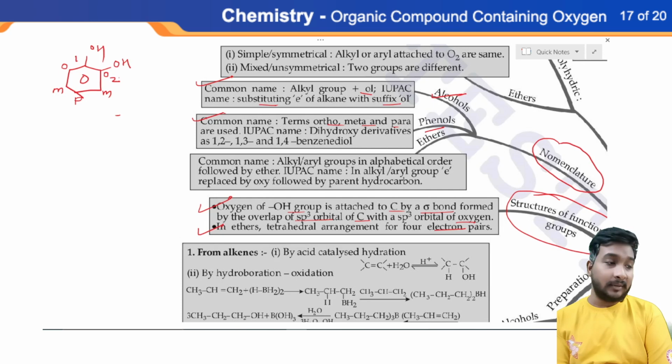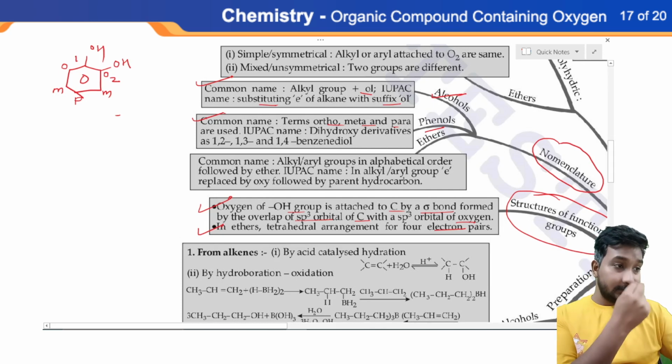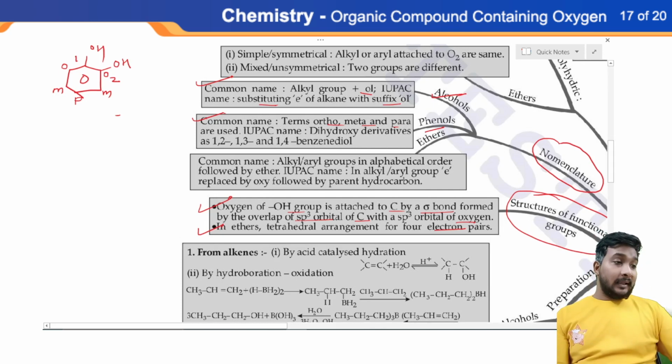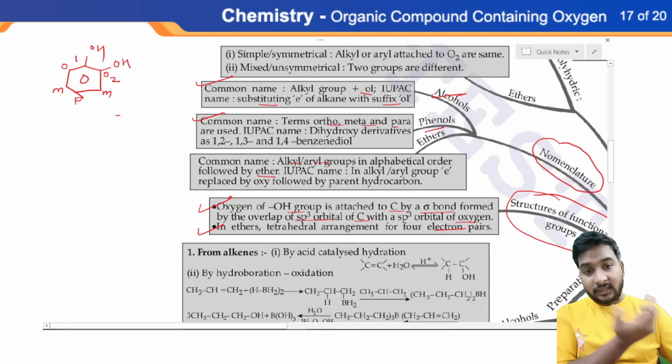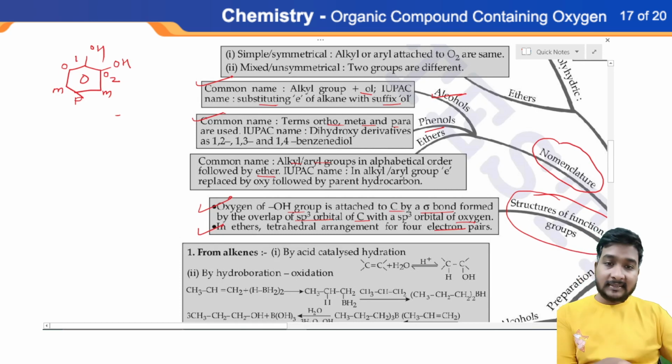This is a system of common naming. Now in ethers, common naming: alkyl or aryl groups in alphabetical order followed by ether, like dimethyl ether, diethyl ether, ethyl methyl ether, ethyl propyl ether. All of these things are given in NCERT, so please refer to that.